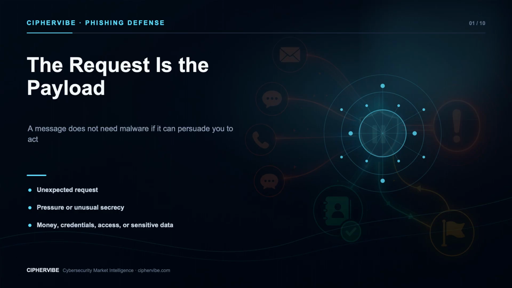An attacker wants you to click, sign in, reveal a code, change bank details, approve a prompt, install software, or bypass a normal process. This video breaks down common scam patterns across email, text, phone, QR codes, and collaboration tools. We will follow a fictional invoice change attempt, compare human and technical defenses, and build a response plan for both suspected and successful phishing. We will not reproduce a real credential page, phone number, victim record, or reusable attack